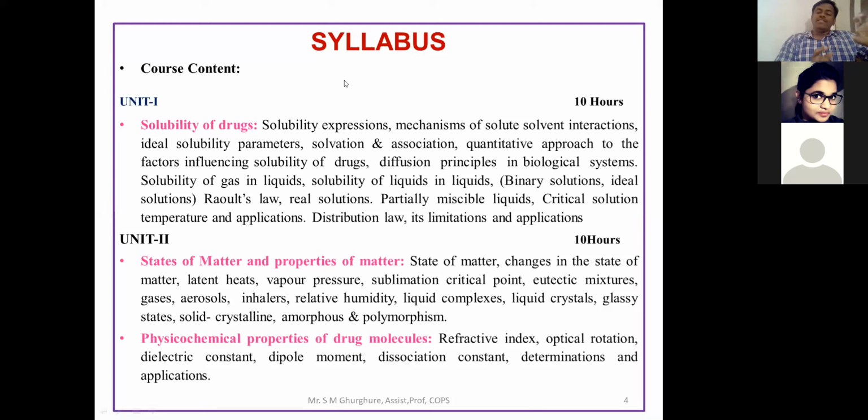Because if it is a drug, it is composed of one or two molecules, or more than one or two molecules. Suppose for example, if you take a tablet, when we are going to prepare the tablet, first one is the main active ingredient and the others are the excipients.